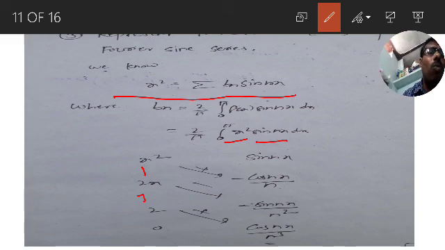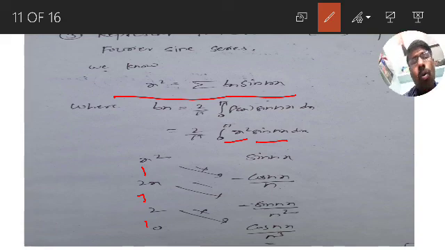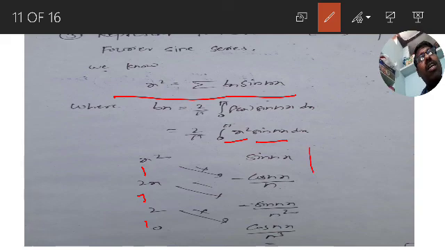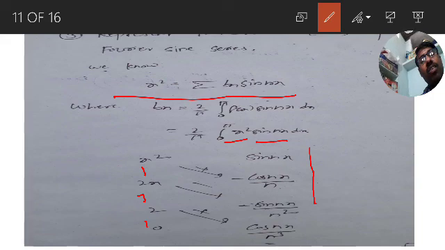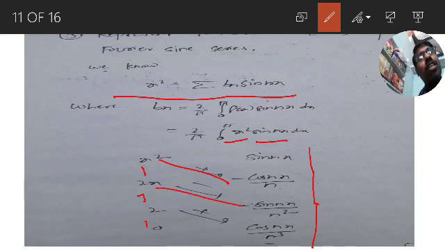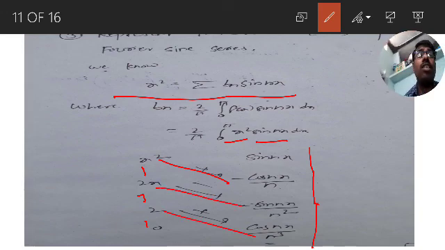So the first function x square has derivative 2x, 2x has derivative 2, and 2 has derivative 0. Sin nx has integration minus cos nx by n, the next integration is minus sin nx by n whole square, and further integration is cos nx by n cube. Cross multiply with signs plus, minus, plus. This is the Bernoulli rule.